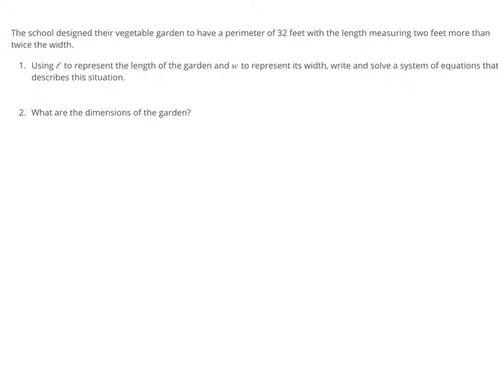This system has two different things. One is talking about the perimeter. The perimeter of a rectangle is 2w plus 2l, and we know that all the way around is 32 feet.